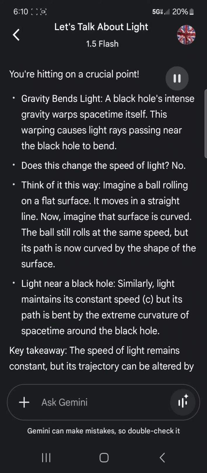You're hitting on a crucial point. Gravity bends light. A black hole's intense gravity warps spacetime itself. This warping causes light rays passing near the black hole to bend. Does this change the speed of light? No. Think of it this way.